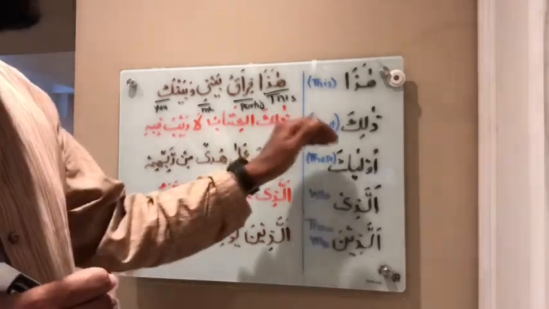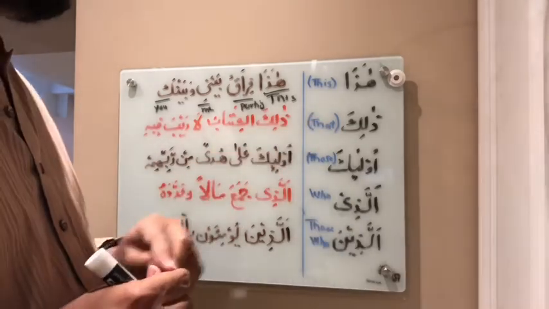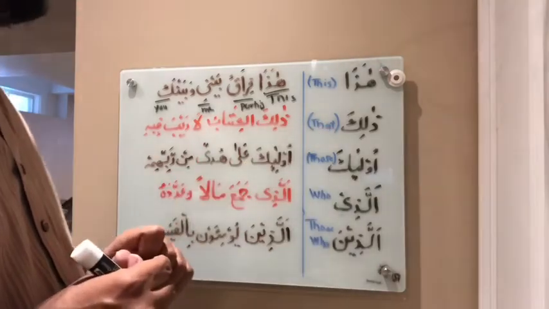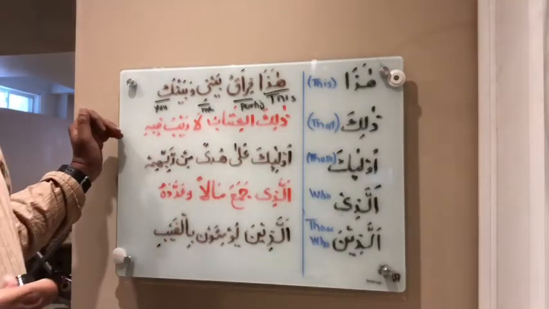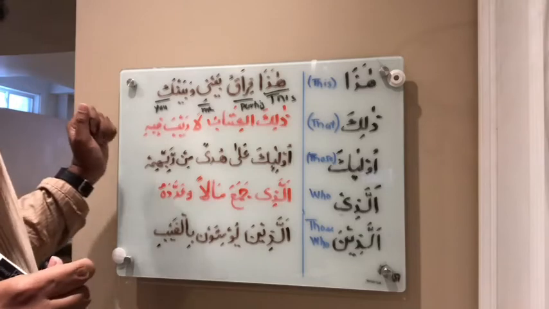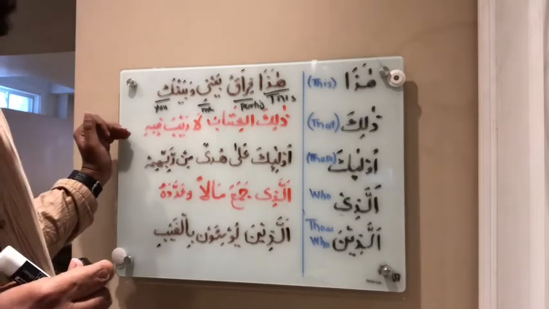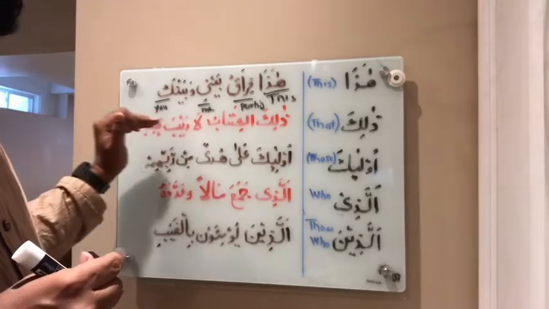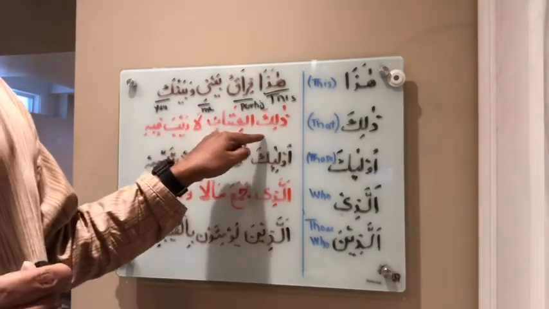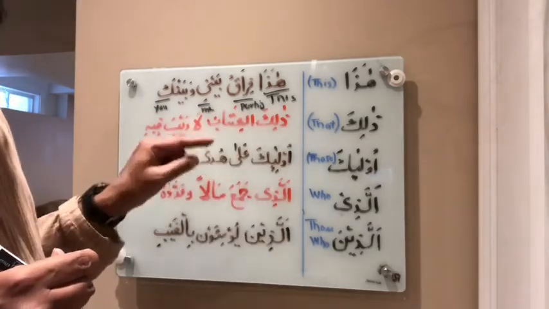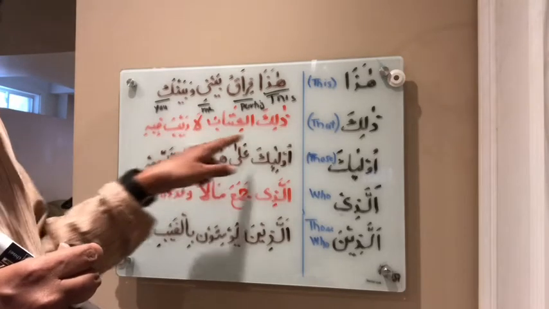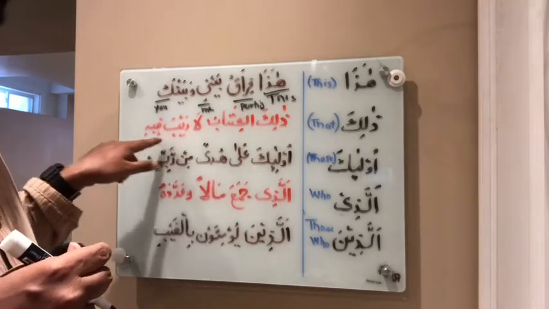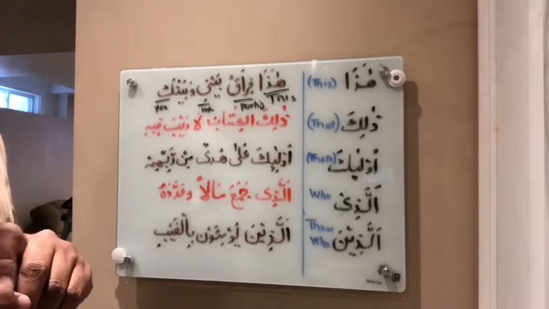Okay, coming back to the next example, zalik. Zalik means that. Example is Surah Al-Baqarah, ayah number 2. Everybody must be familiar with this ayah. Zalikal kitabu la rayba fih. That book, no doubt in it.